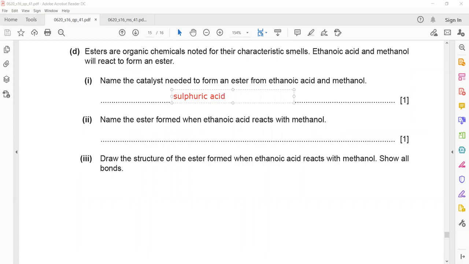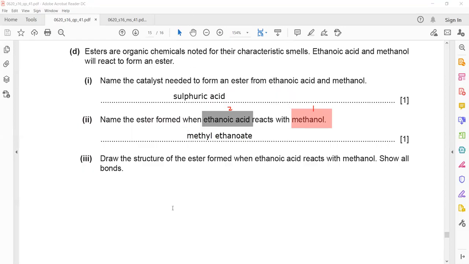Name the ester formed when ethanoic acid reacts with methanol. The first name of the ester comes from the alcohol, and the second name comes from the acid. So let's write the answer: methyl ethanoate.